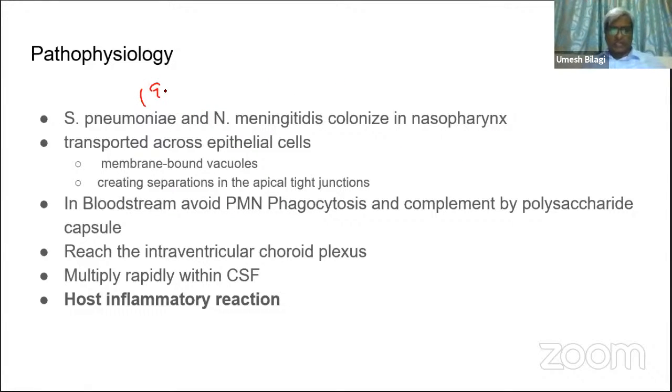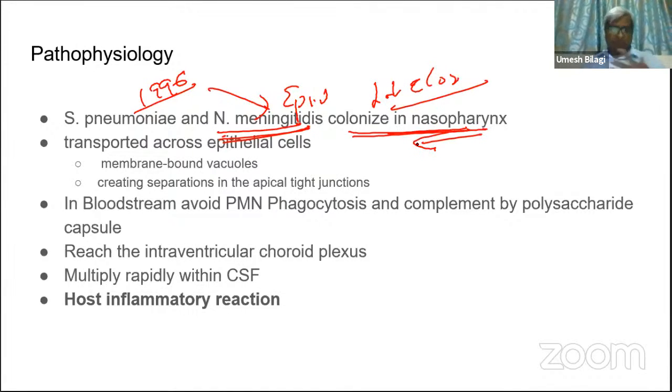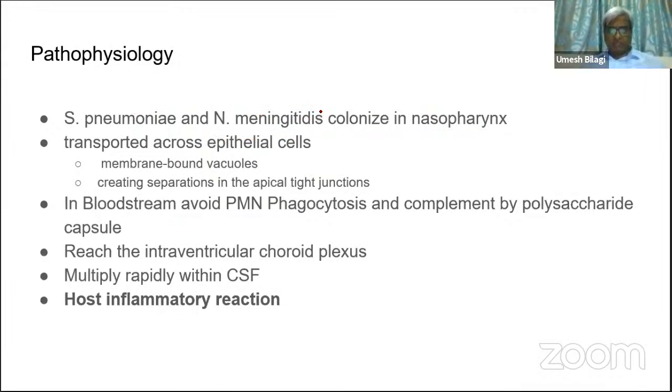I think in 1996 there was an epidemic in Sub-Saharan Africa due to this organism. It was caused because of this only. When they colonize the nasopharynx and a lot of people are living in close contact, you can imagine how much it can transmit. So similar to COVID, it can cause havoc.